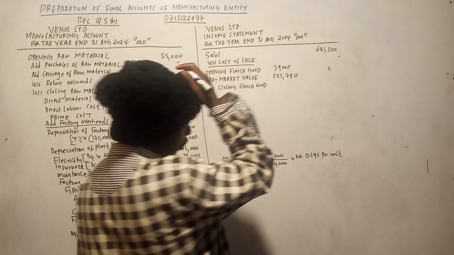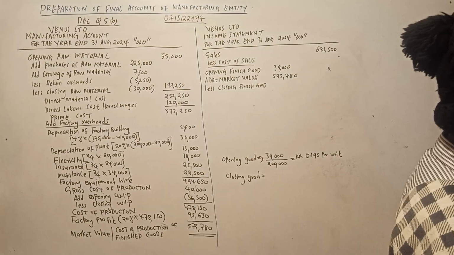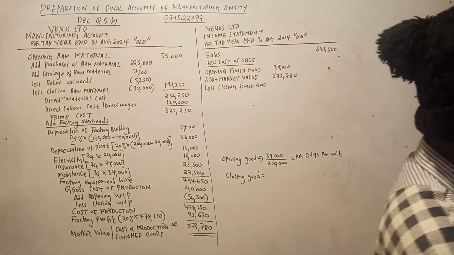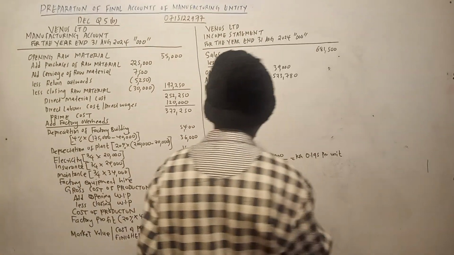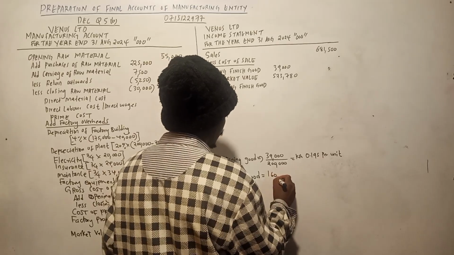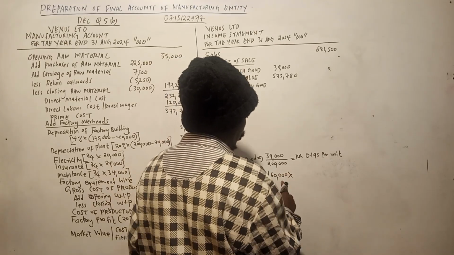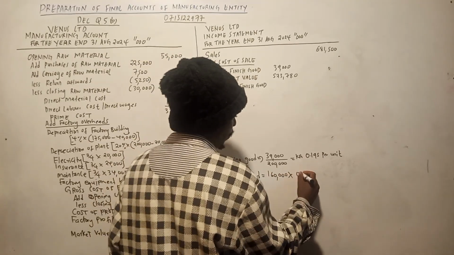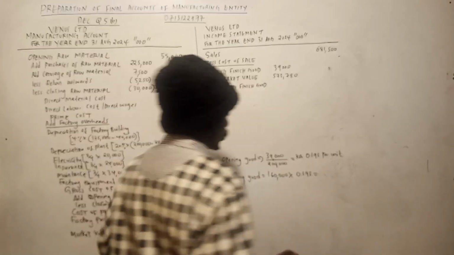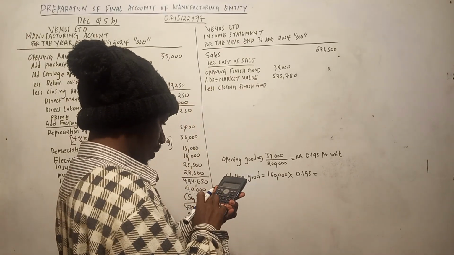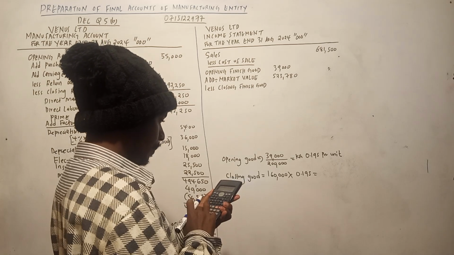It will be the number of units. So what's the number of units for the finished good? So we go to the finished good, they tell us 160,000 units were complete. So 160,000 units. So we multiply the cost per unit. So 0.195 times 160,000.